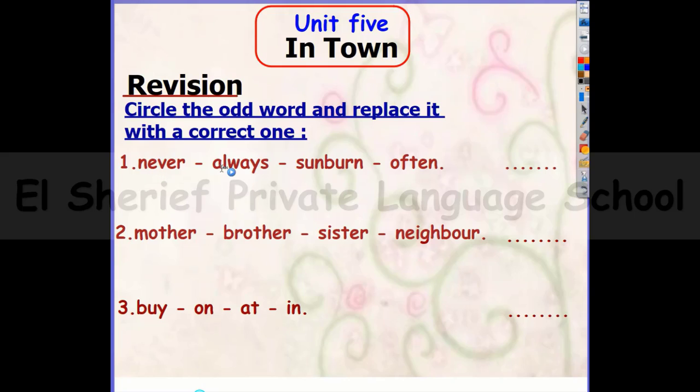Number 1: never, always, somewhere, often, and sure. We're going to circle somewhere, and we can write usually or sometimes. Number 2: mother, brother, sister, and neighbor. It's so easy. You're going to circle neighbor and write father. Number 3: buy, on, at, in. You're going to circle the verb buy and write any preposition you want.